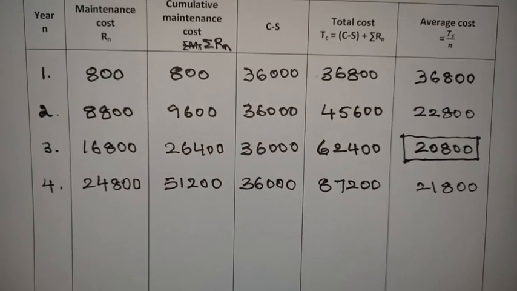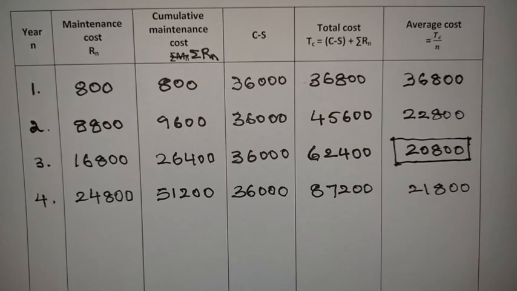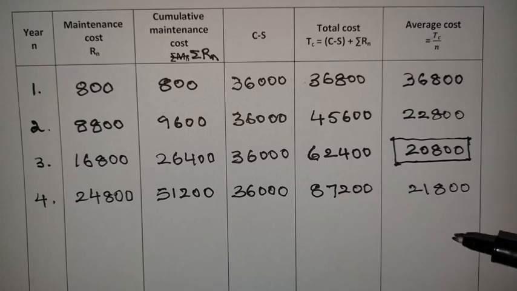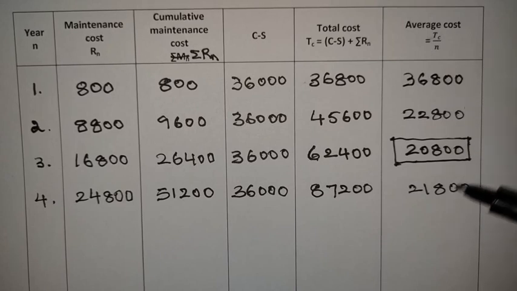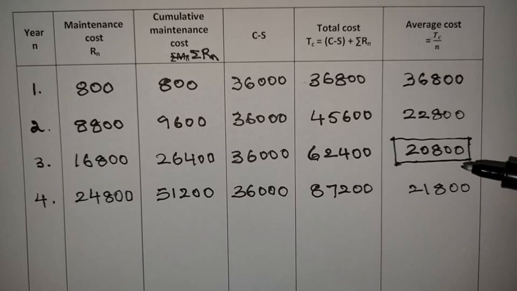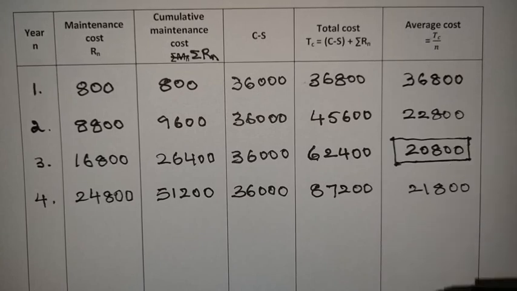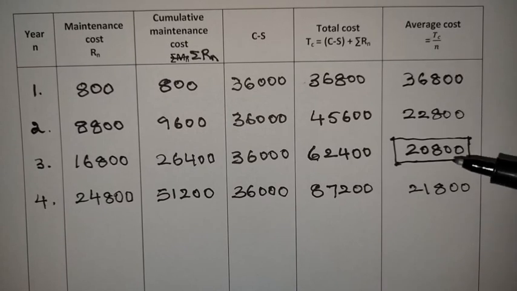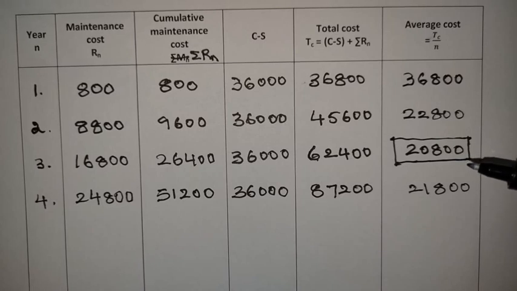So here you can observe one thing. In the calculation of average cost, the answer may come maybe after 10 years or 12 years or 15 years, like that. So the length of calculation may increase. We can't say the answer you will get within 5 years or like that. It may go up to 10th year or 12th year or 15th year. So until you get a minimum value, you need to find that one. Okay.